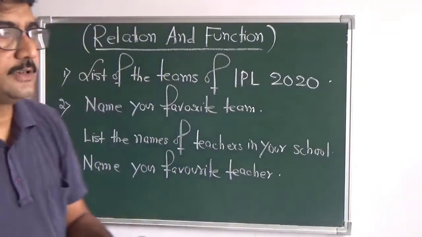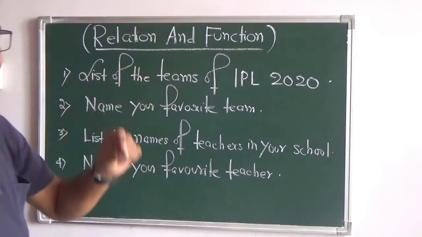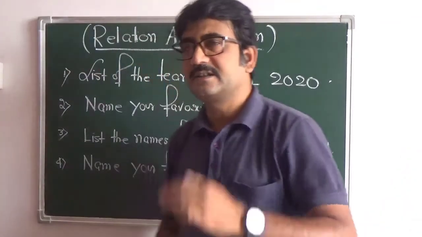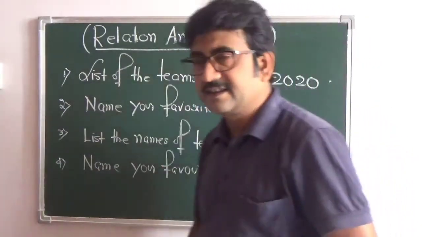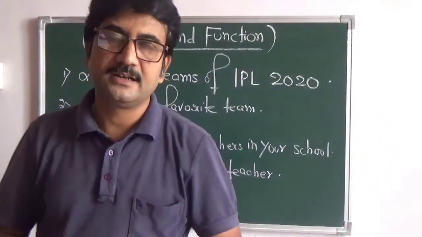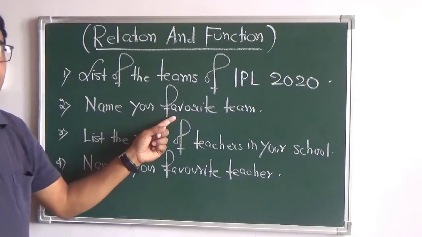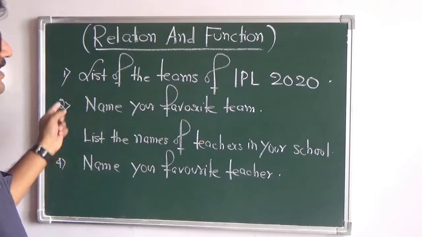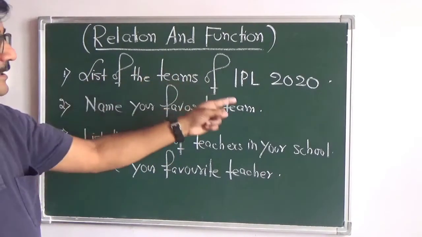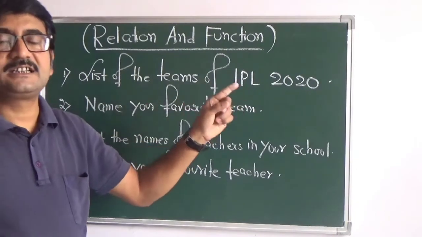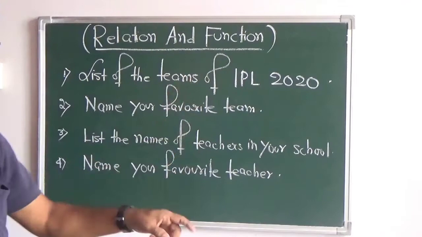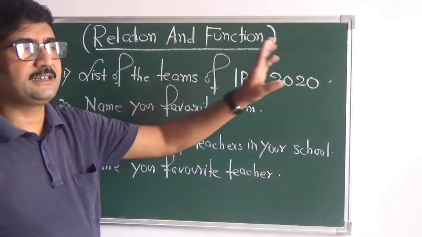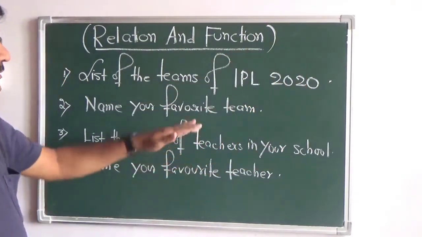Now the second question is: name your favorite team. If you ask anyone what is their favorite team in IPL 2020, this has different answers. The answers to this question are not unique, which means that if you take a collection of the answers, they will definitely vary from person to person. Someone may like KKR, someone may like Chennai Super Kings, but the answer will never be unique.